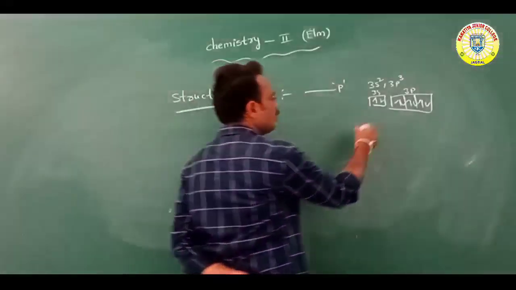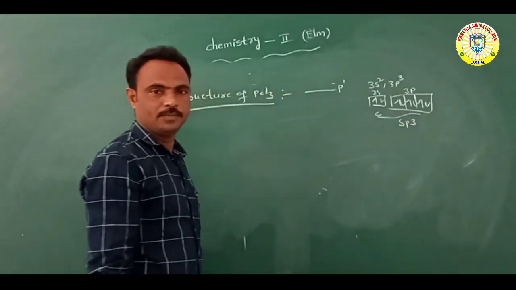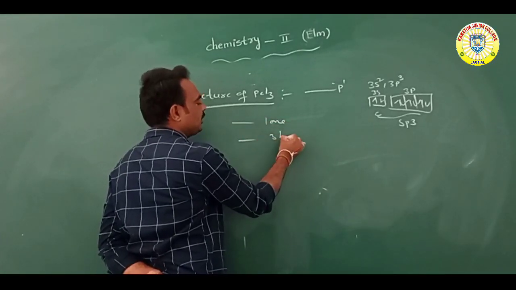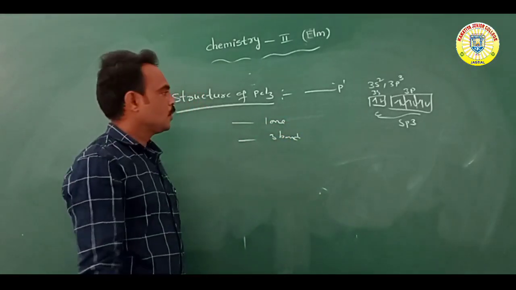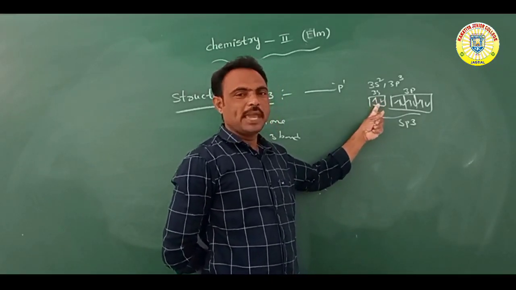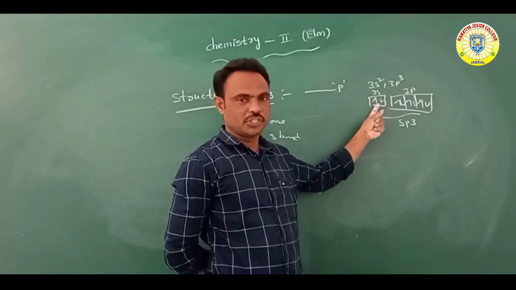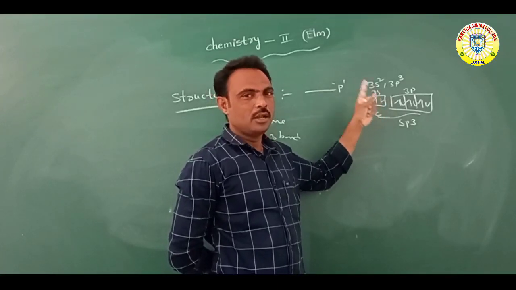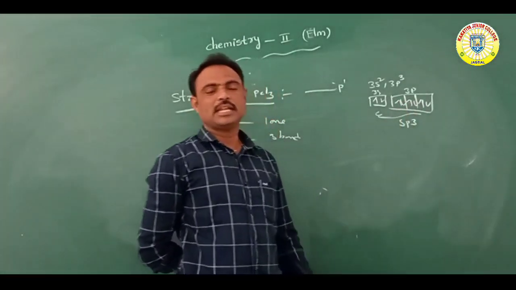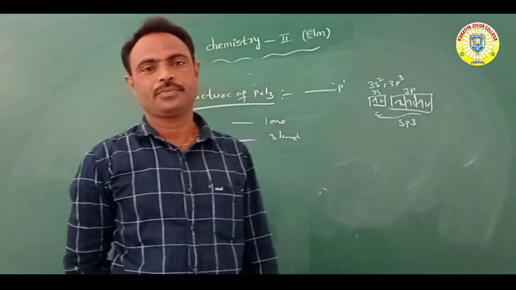Overall it has sp3 hybridization, with 1 lone pair and 3 bond pairs. The lone pair does not participate in bond formation, while the 3 bond pairs participate in bond formation.